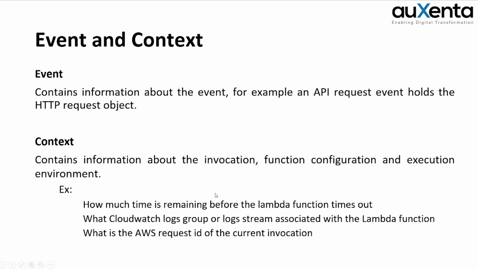That means here you can see how much time is remaining before the Lambda function times out. That means there is a Lambda function timeout property we are setting, and we can see how much time is remaining. And we can say what CloudWatch logs, log groups and log streams we are using for this Lambda function. While it's running, we can get all this data. I will create a simple Lambda and show you, because it is important for you. I will go to the demo and then it will end.